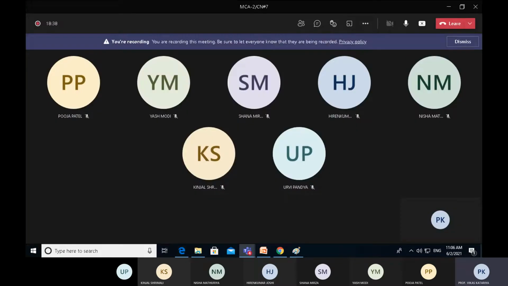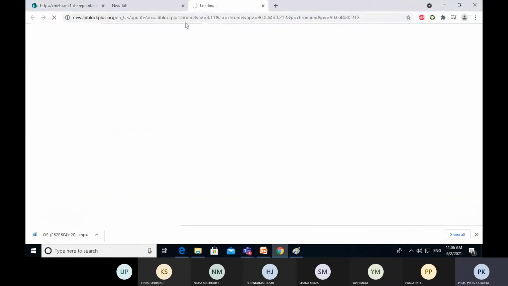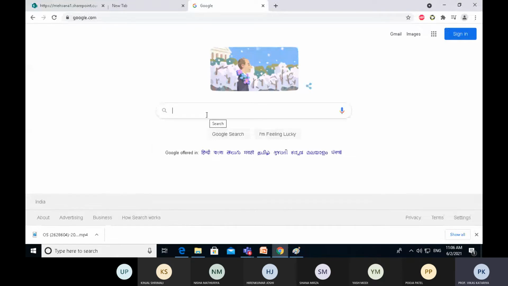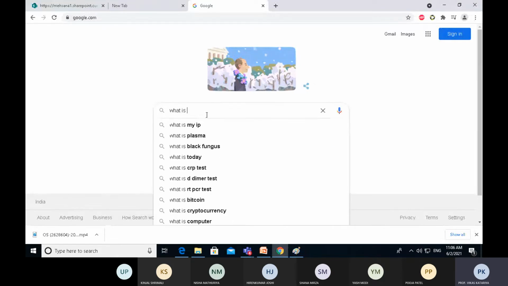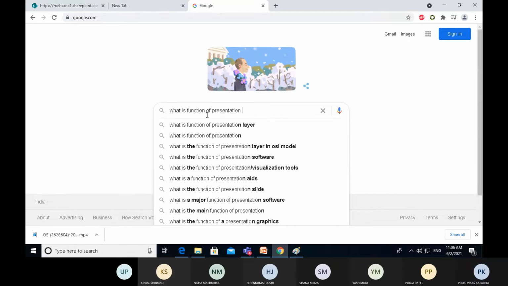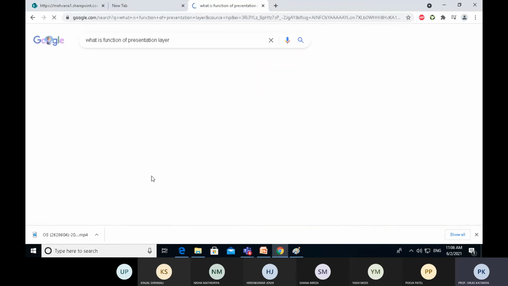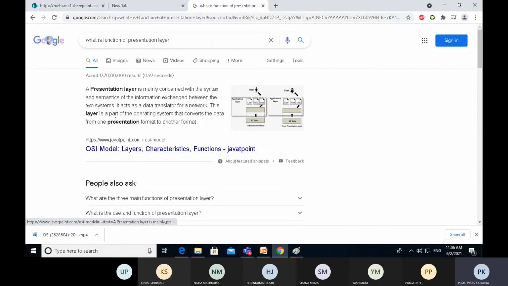You can take a simple example. Suppose we start the internet in this way and put in a request: what is the function of the presentation layer? Whenever we strike the enter key, our request goes from the client machine to the server machine, and the server collects our response based on the query.